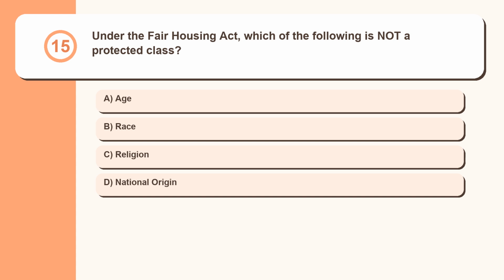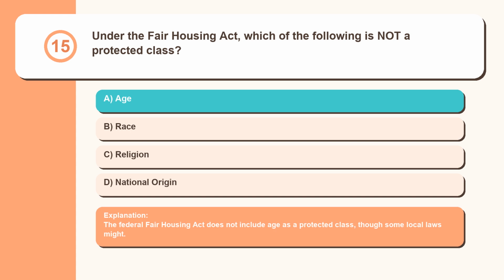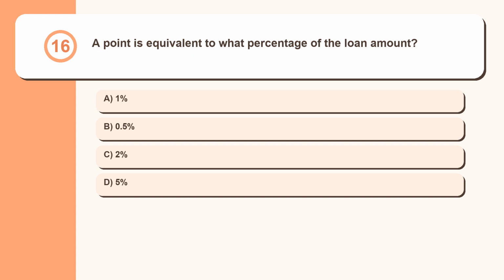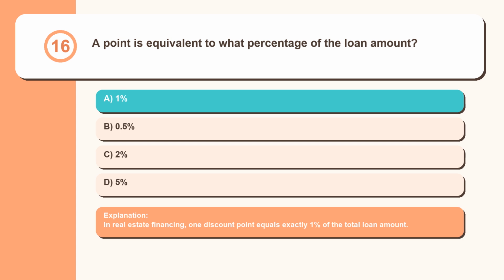Question 15. Under the Fair Housing Act, which of the following is not a protected class? Age, race, religion, national origin. The Federal Fair Housing Act does not include age as a protected class, though some local laws might. Question 16. A point is equivalent to what percentage of the loan amount? 1%, 0.5%, 2%, 5%. In real estate financing, one discount point equals exactly 1% of the total loan amount.